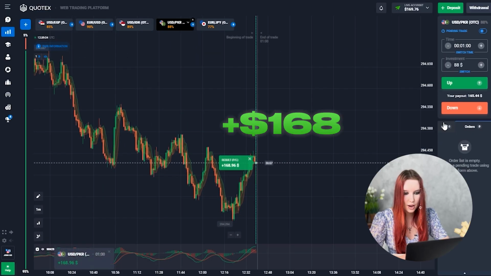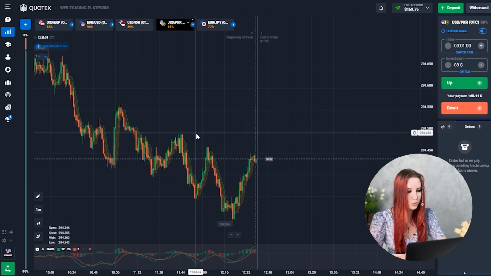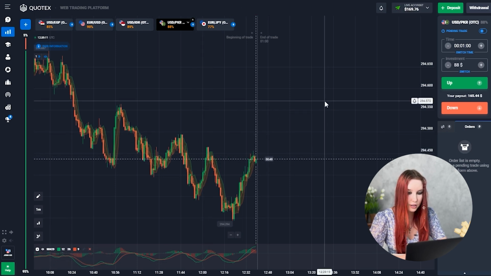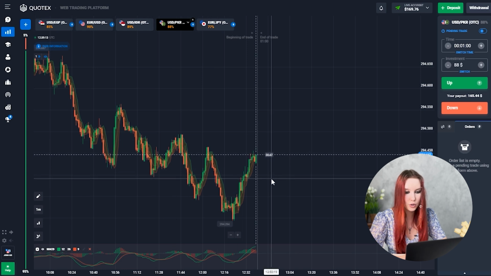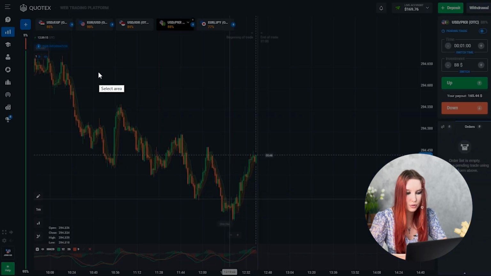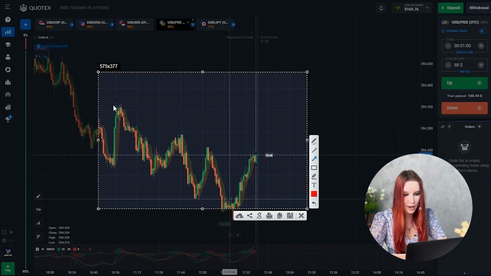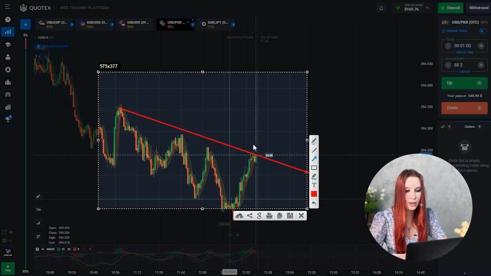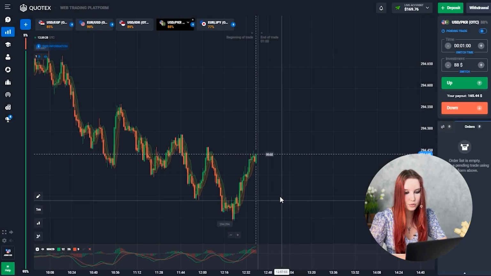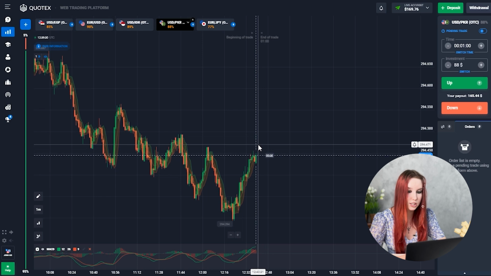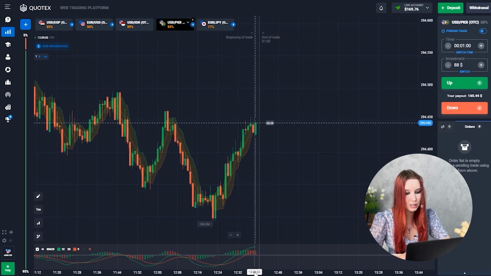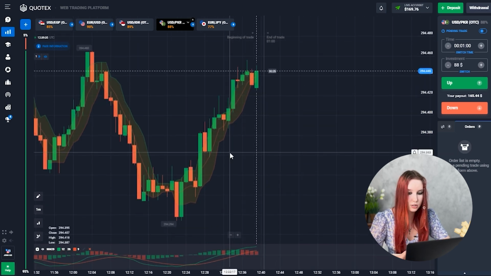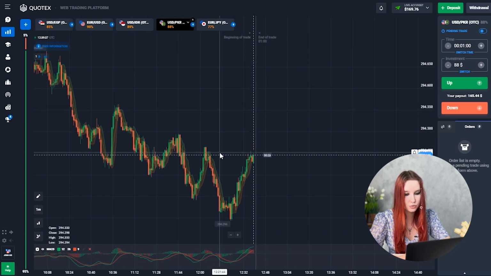Guys, look, just now right before your eyes, my deposit has already doubled and it's almost $170. You have to agree, it's pretty great. Now I want to point out to you the resistance level that I told you about. Look at that. This is the first time the price has returned to this level. That's why my trade was down here. I had no doubt it would turn out to be winnable. In addition, a red histogram can be seen on the MACD indicator. All conditions are met according to our strategy.